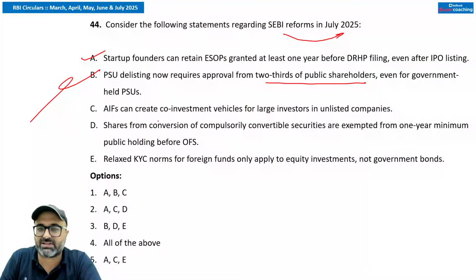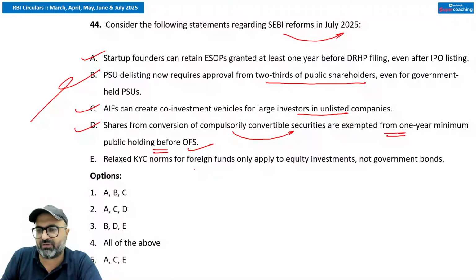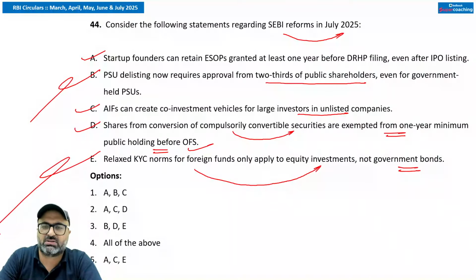Alternative investment funds can create co-investment vehicles for large investors in the unlisted companies. That is true. Shares from conversion of compulsorily convertible securities are exempted from 1 year minimum public holding before offer for sale. That is also true. Relaxed KYC norms for foreign funds only apply to equity investments, not to the government bonds. This is wrong.